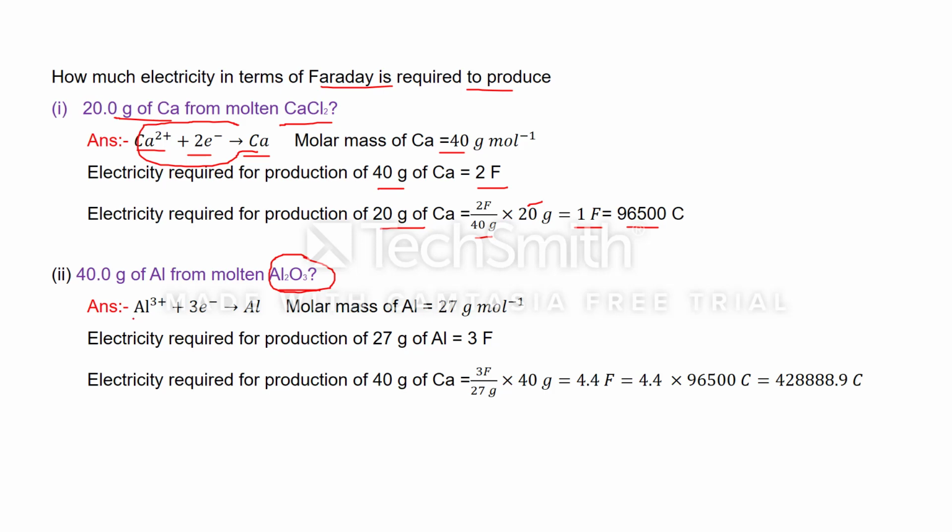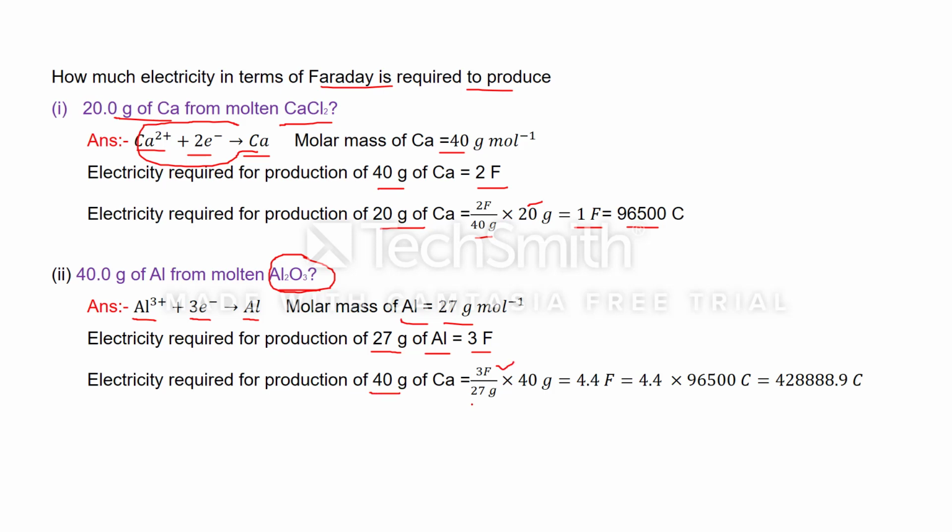So we can say aluminium is present in the Al3+ form. It requires 3 electrons to convert into aluminium, and as we know, the molar mass of aluminium is 27 gram per mole. From this electrode reaction, we can say the electricity required for the production of 27 gram of aluminium is 3 Faraday. Then we can find out how much electricity will be required to produce 40 gram.